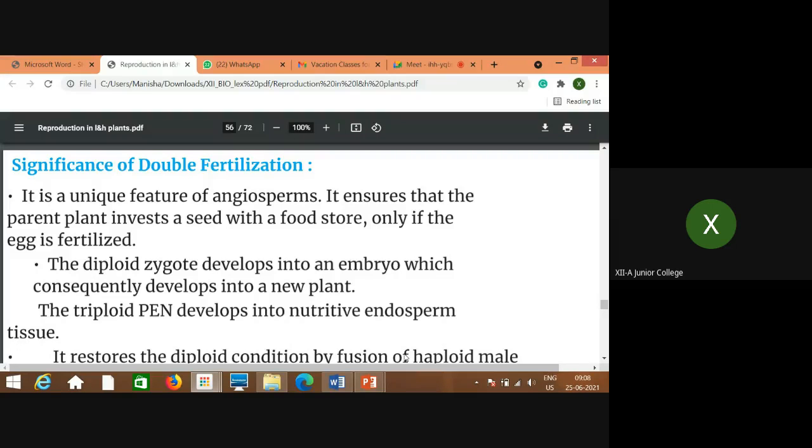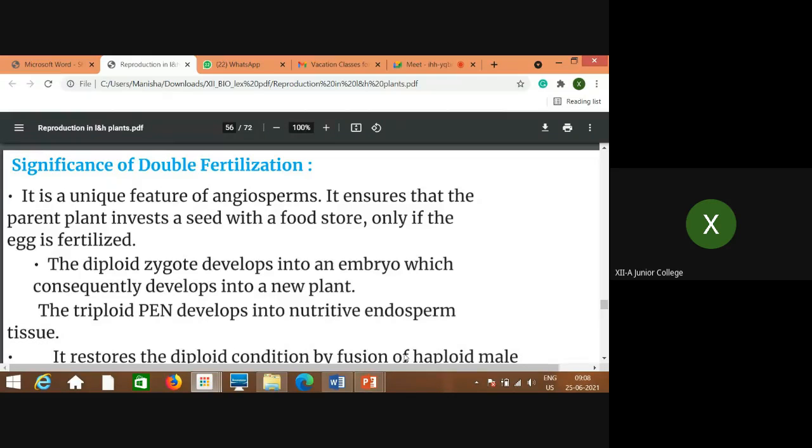Then the triploid primary endosperm nucleus develops into nutritive endosperm tissue. That means what? The second male gamete fuses with the secondary nucleus, that is triple fusion, and the result of this second fertilization is the triploid primary endosperm nucleus, which acts as a nutritive tissue for the development of the embryo, which is the result of first fertilization.